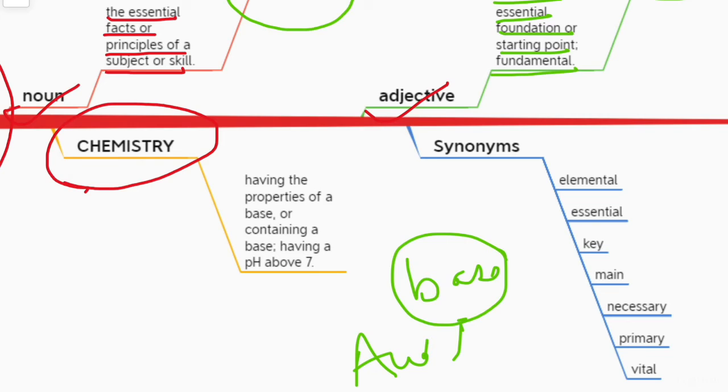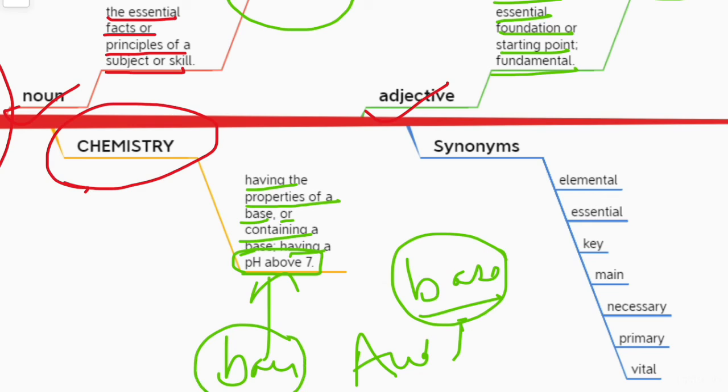So the word basic is related to base only: having the properties of a base or containing a base, having a pH of above 7. So the elements that have a pH of above 7 are called bases, and the elements that show these properties, we can say they are basic.